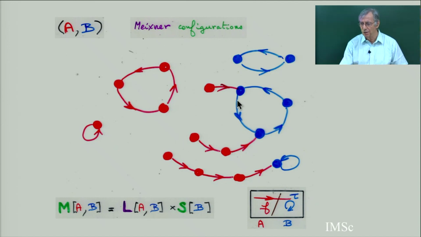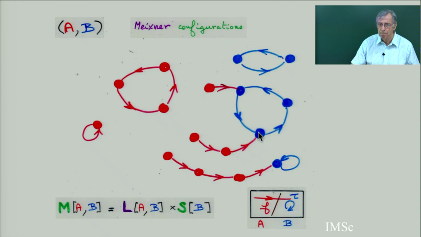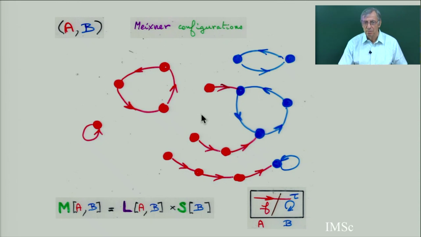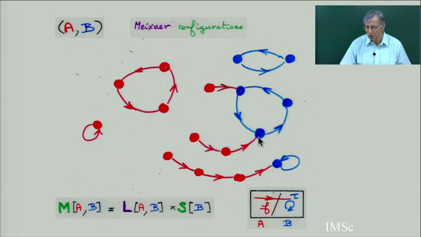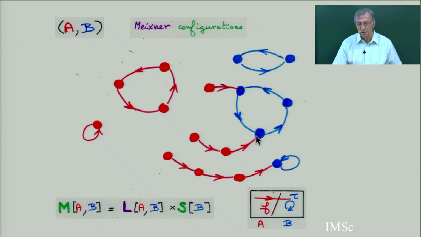So what do you have? It's like for the Jacobi configuration, but instead of the chain ending in a point, the blue point belongs to a cycle of a blue permutation. So you see some red cycles, you see some blue cycles, and on this blue permutation there is a substitution of some chain or path or list. This is a species list, path, or chain, the total order.